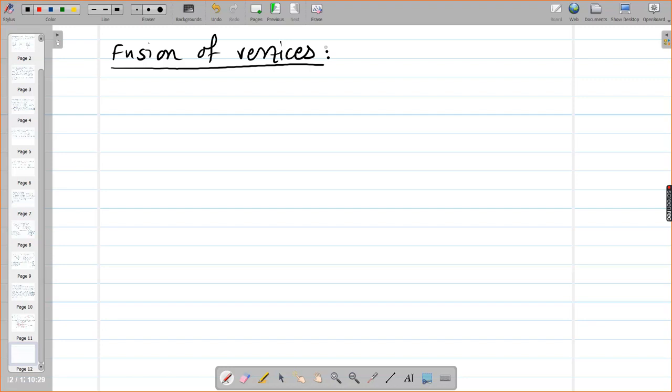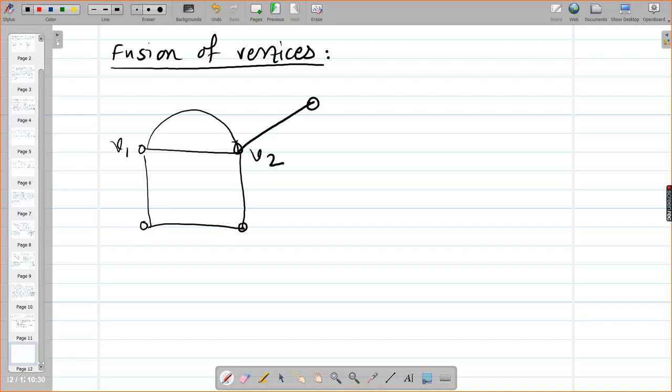I am telling you for two vertices. Instead of those two vertices, you assume there is only one vertex. Fuse the vertices and then redraw the graph. Suppose I am having this graph. This is V1, V2,